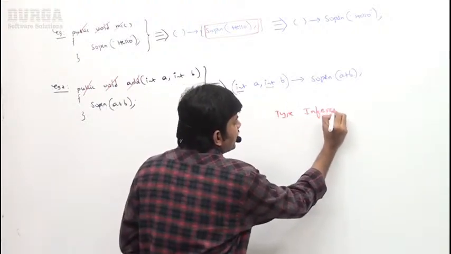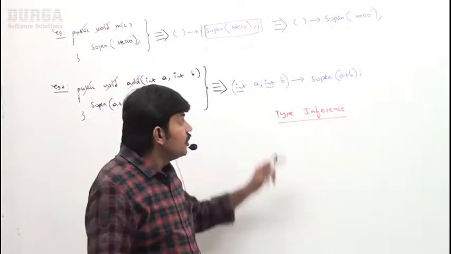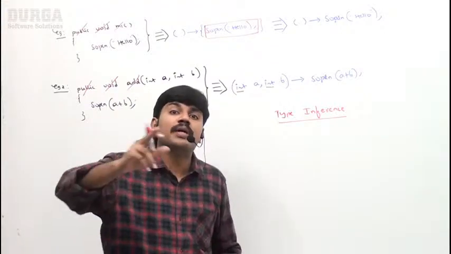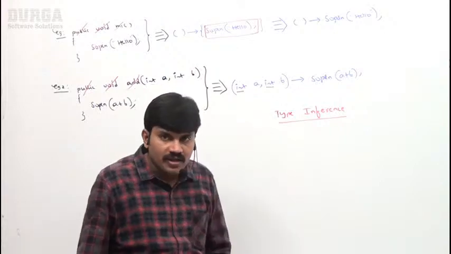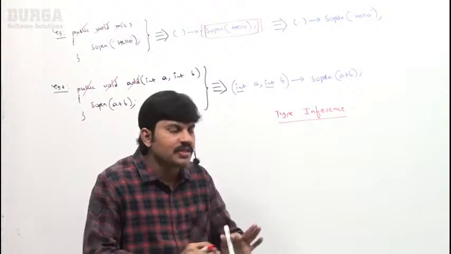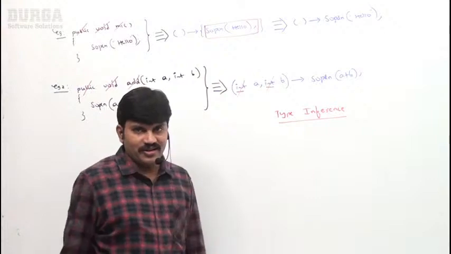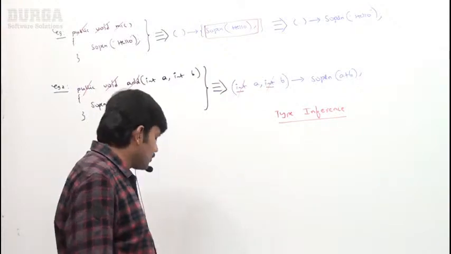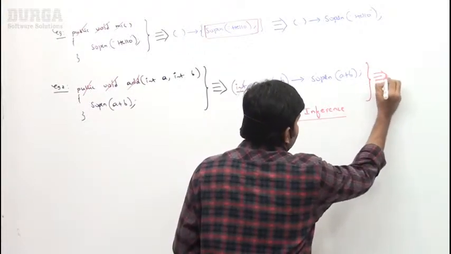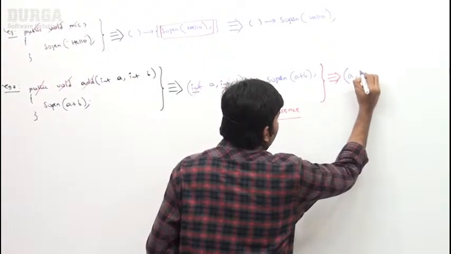Are you getting that? Maybe in the next videos, I will discuss how the compiler is able to guess. Don't worry about that. If, based on the context, the compiler can guess the types automatically, you can remove these types also. Remember this one. Are you getting it? So if I remove the types, do you know what the equivalent lambda expression is, sir? Just observe this one. Can you spell it out? Just a comma b.